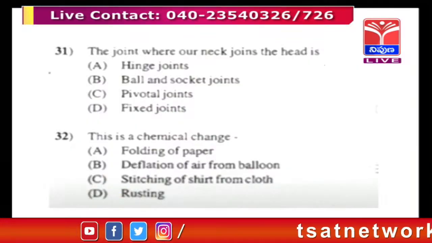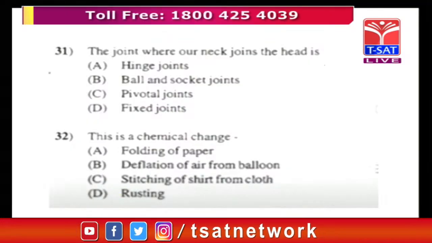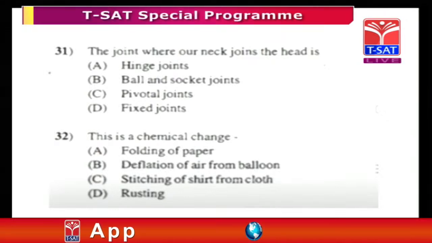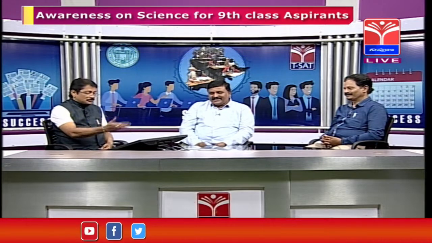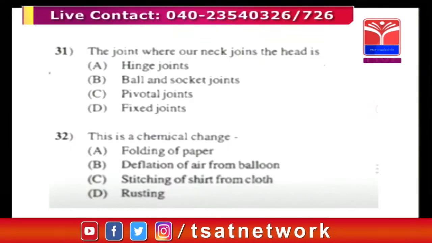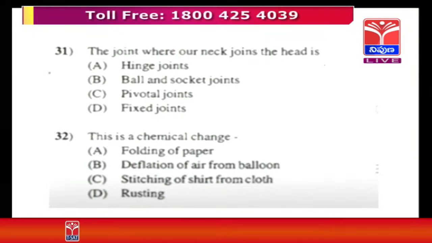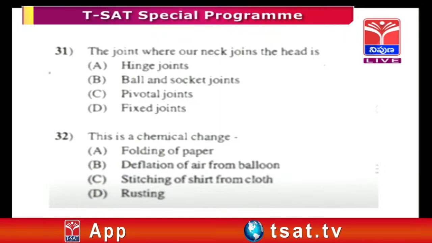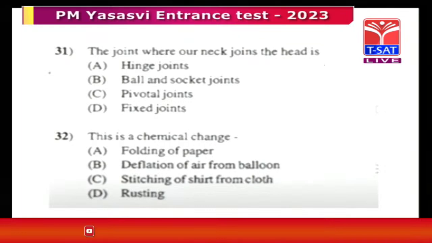Okay, now coming to the next one, physics sir is eagerly waiting to say the answer. So, the question is: this is a chemical change. There are two kinds of changes, one is the physical change and the other is the chemical change. Here 4 options are given, and you have to identify the chemical change among the 4 options: the folding of paper, deflation of air from balloon, stitching of shirt from cloth, and rusting. Among these 4 options, which is a chemical change?